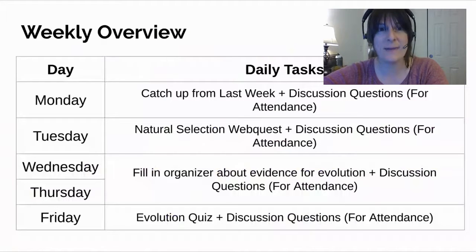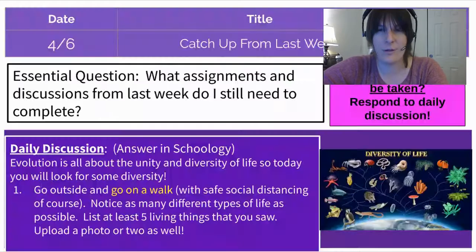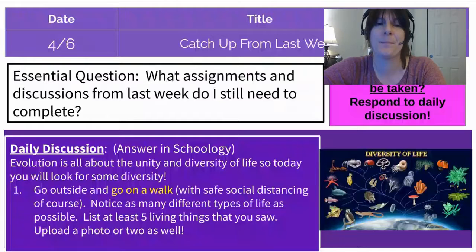As an overview for the week, Monday is going to be a catch up day just because there were so many technology problems last week. Tuesday, you're going to really solidify the idea of natural selection by doing a web quest. On Wednesday and Thursday, you're going to fill in this organizer about the evidence for evolution. And on Thursday, you'll also add a video to Flipgrid. And then on Friday, we're going to take a little quiz just to see how we're doing with the ideas of evolution. So let's go through each one of those days in just a little bit more detail.